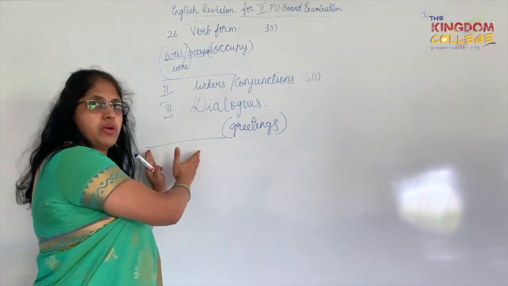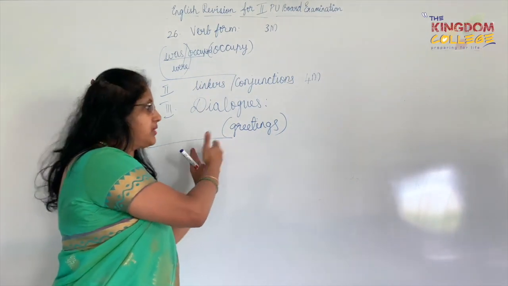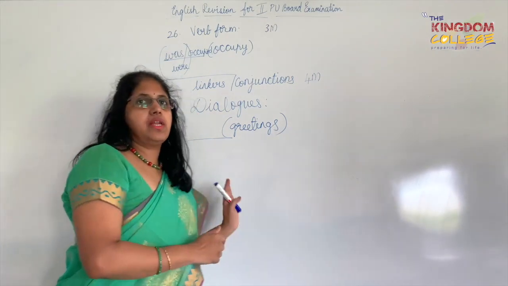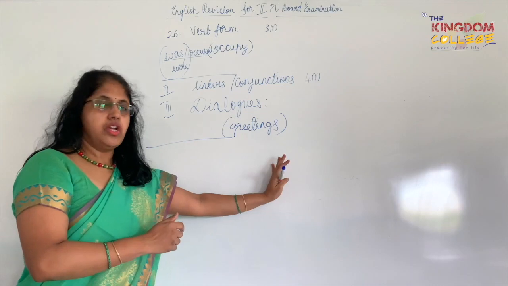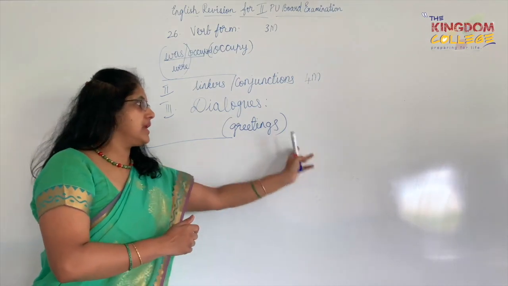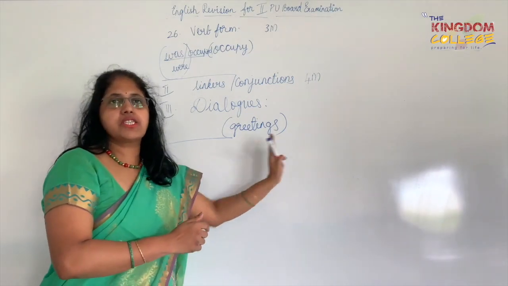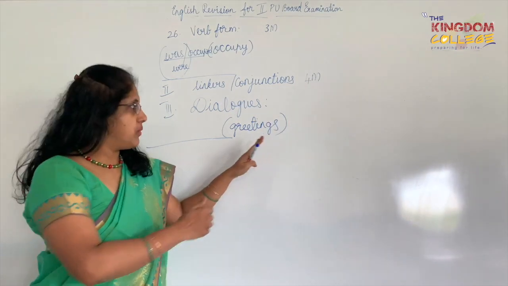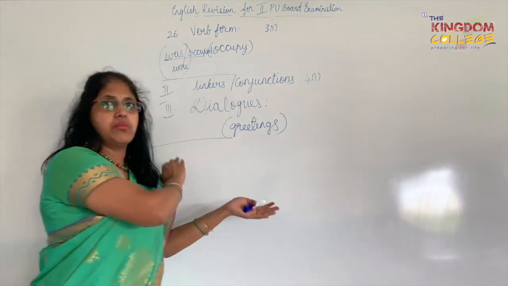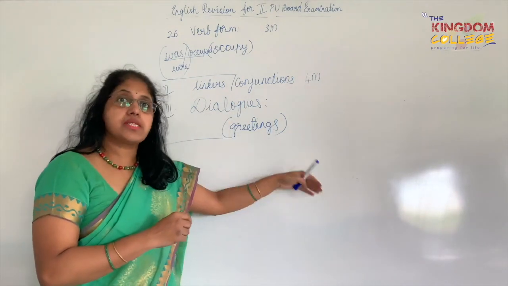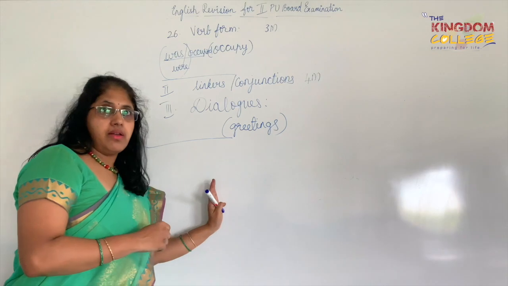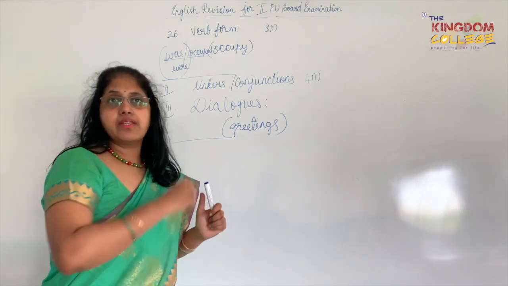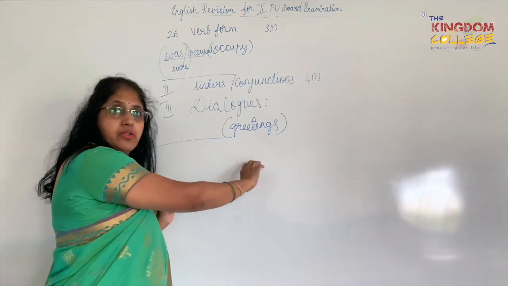Sometimes a portion of the conversation is given or the dialogue is given, and then you need to complete it with whatever is given here. Like say, give information, then I will add on the information. Sure, I can help you. Then you say here, give information. Then you say, this is found in the second floor if it is a library situation. So things like that. So whatever is given in the brackets, accordingly you will write. Ask for information, ask for direction. Then you write here, like say here in this blank, please help me locate this place. So that's what you are expected to do in the blank.